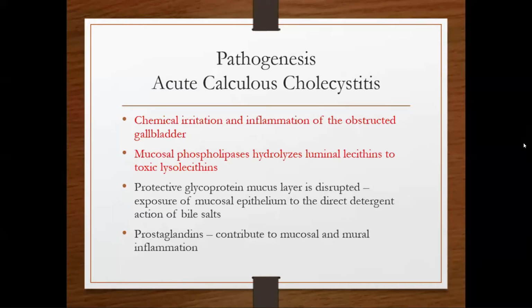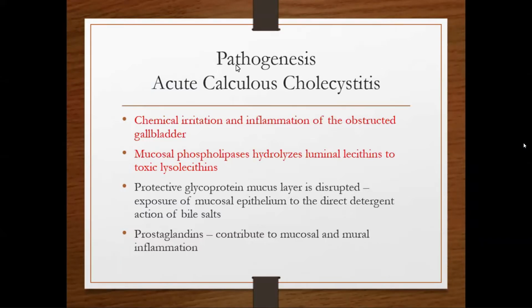If there is more fluid, there is more distension. The damaged mucosa of the gallbladder secretes more fluid than it can absorb, so as fluid accumulates there is distension of the gallbladder, and that distension further releases inflammatory mediators like prostaglandin.